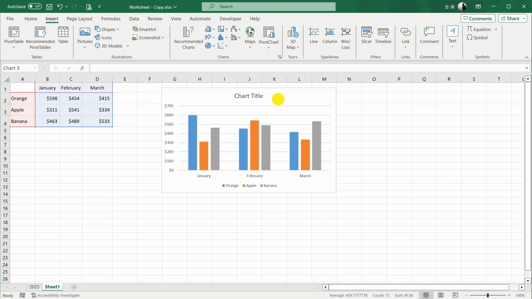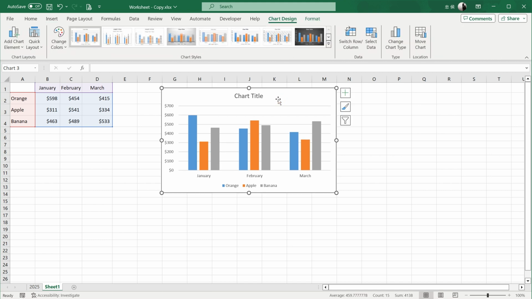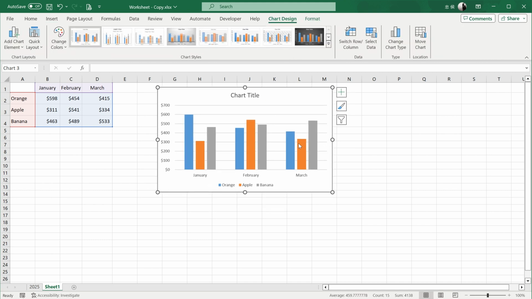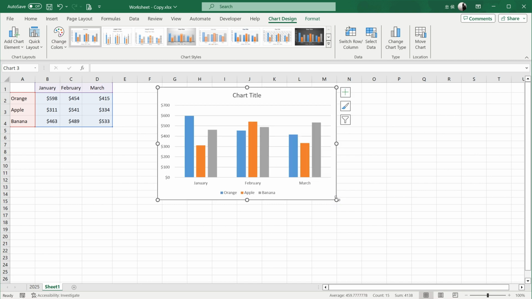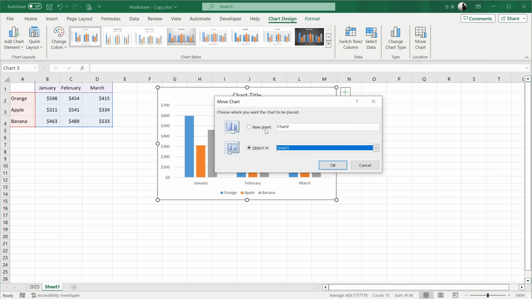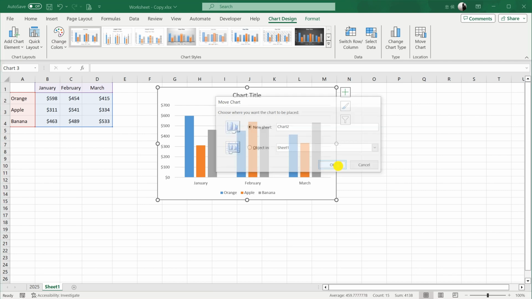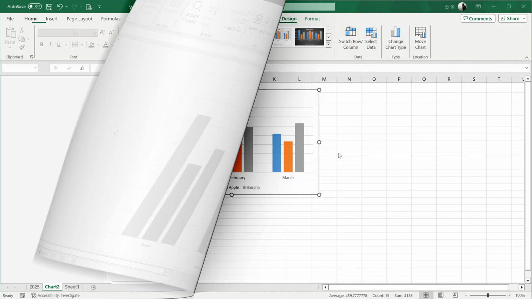Operating the chart is similar to regular pictures. You can drag it around to move, and drag the corner handles to resize. If you don't want the chart with the data, click Move Chart in the function bar. In the dialog, we can move the chart to another existing sheet, or make it a brand new sheet. This helps focus viewers on the chart content.